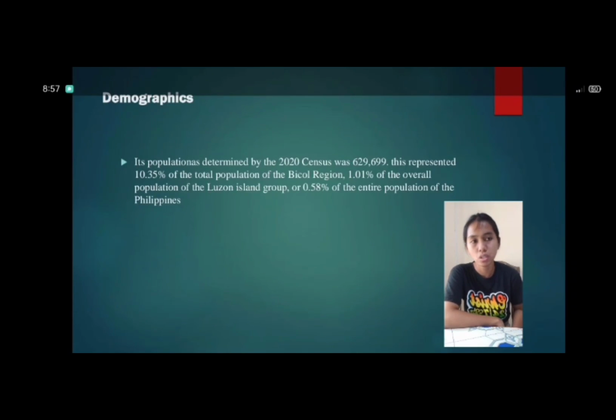Its population as determined by the 2020 census was 629,699. This represented 10.35% of the total population of the Bicol region, 1.01% of the overall population of the Luzon Island Group, or 0.58% of the entire population of the Philippines.